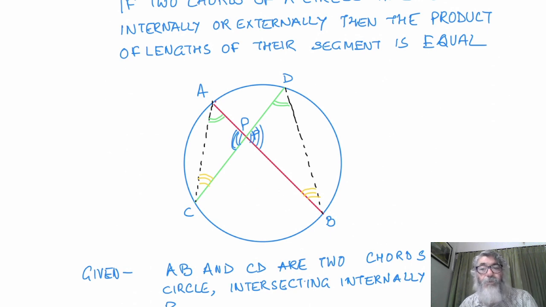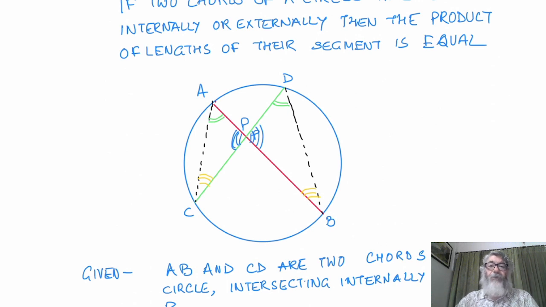The extensive use of these properties or theorems will be done when we do a lot of problems based on these theorems. So we have done 5 theorems till now. The first theorem was radius and tangent are always perpendicular to each other at point of contact. Second theorem was that there were 2 cases. Otherwise 3 theorems, but 2 cases, so it becomes 5.